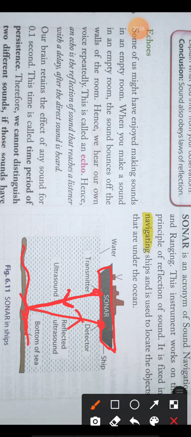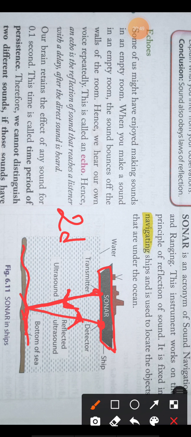Whenever they send the sound wave, they start the stopwatch, and when they get the reflected sound, they stop the stopwatch and calculate the time between these two sound waves.